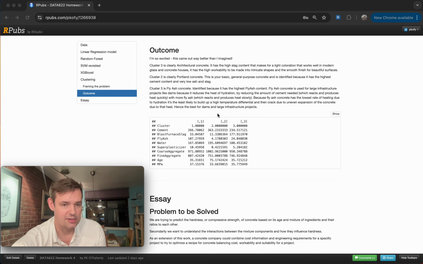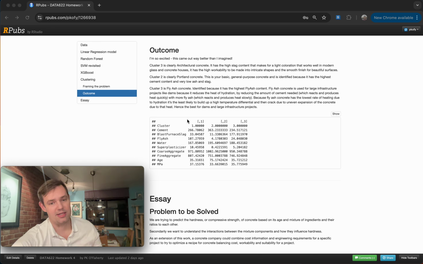Number 2 is Portland concrete. That's your run-of-the-mill sidewalk concrete. It doesn't have expensive slag, ash, or plasticizer. It's got the highest cement amount. Number 1 is fly ash concrete, identified because it has high fly ash. This is used in large infrastructure projects like dams.